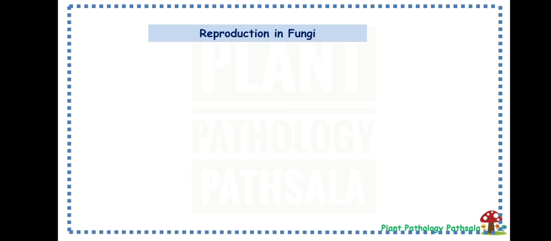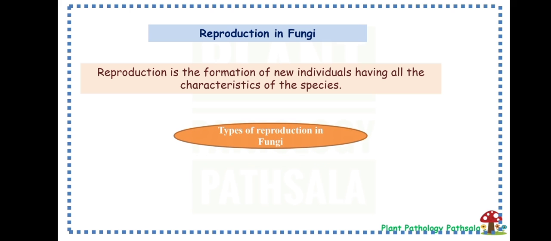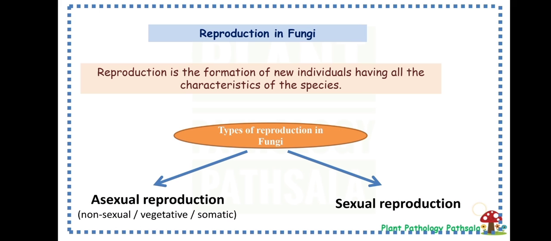First one, what is reproduction? Formation of a new individual of the same kind is known as reproduction. Reproduction can be performed in two ways, that is asexual reproduction or sexual reproduction. In this video, we will discuss only asexual reproduction, which is also known as non-sexual or vegetative or somatic reproduction. So let's start our topic, asexual reproduction.